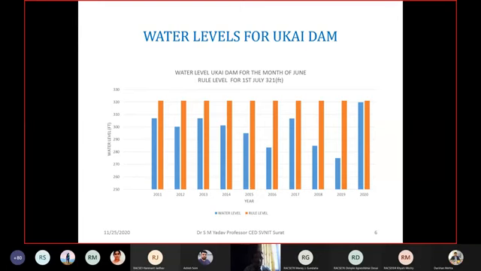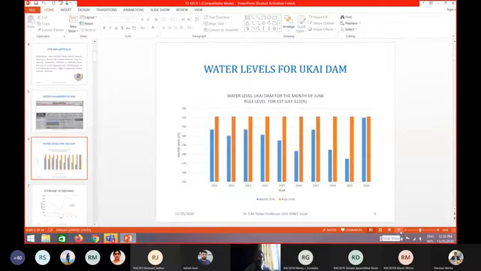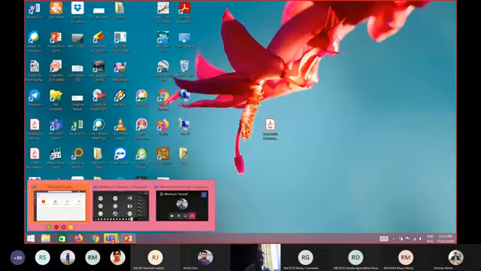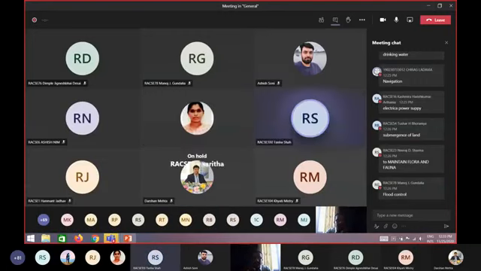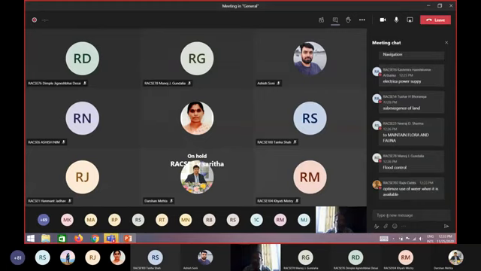Why am I showing this slide to you? What is the relevance of this specific slide to the topic I am discussing? Can anybody write in chat? Why have I shown the water level slide of various years here? What is the connection between this slide and the title of my today's lecture? Can anybody type in chat?